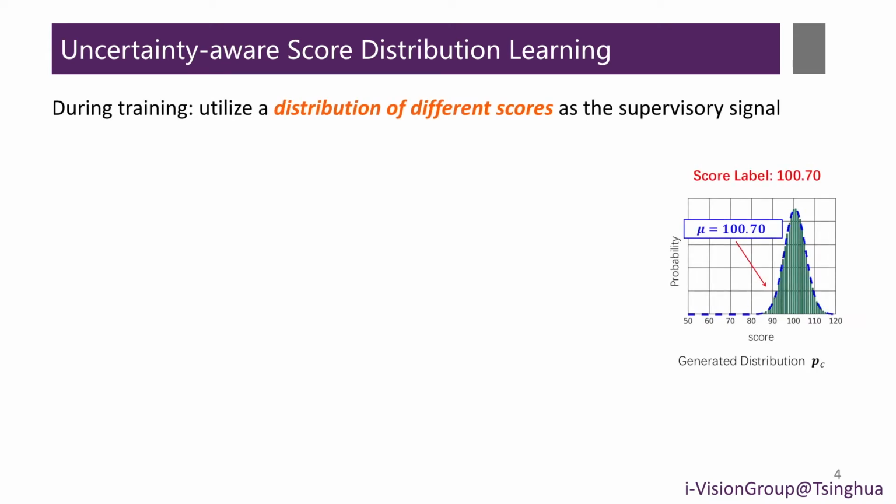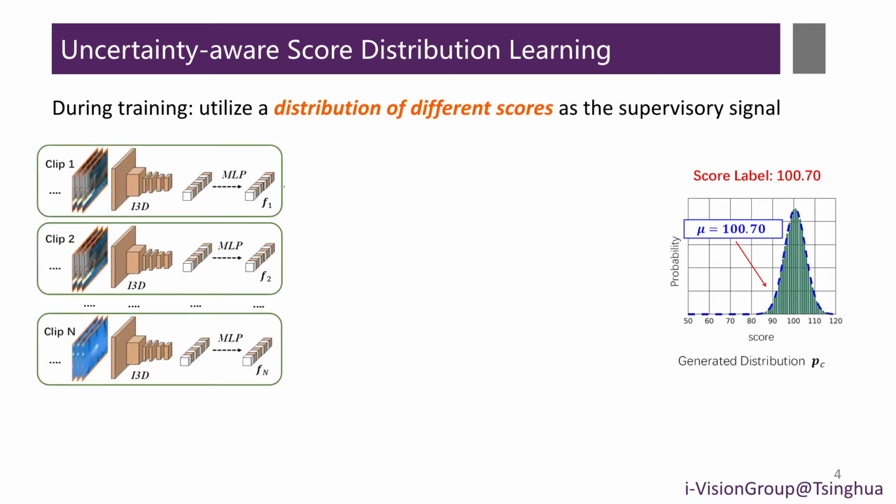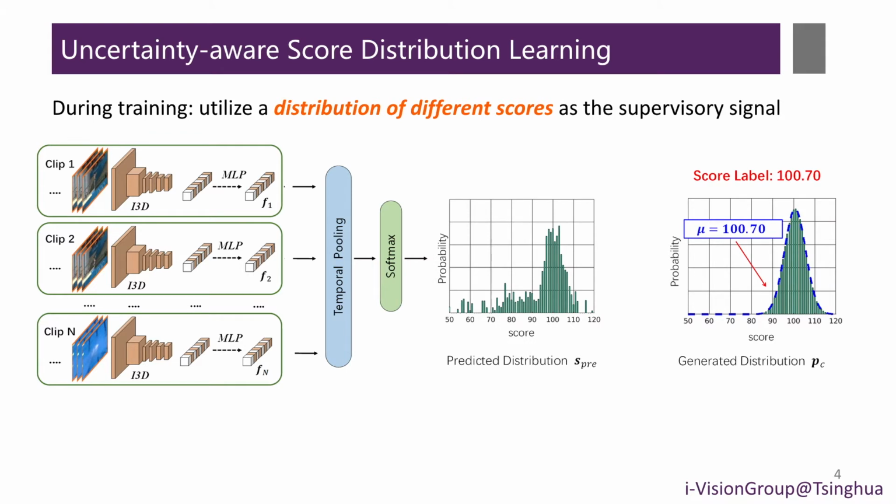During the training phase, we first generate a Gaussian distribution based on the score label. Then the input video is divided into several segments and fed into an I3D backbone to extract features. After passing through 3 fully connected layers, the obtained features are fused by temporal pooling and pass through a softmax layer to output the predicted distribution. We optimize the Kullback-Leibler divergence loss between these 2 distributions.